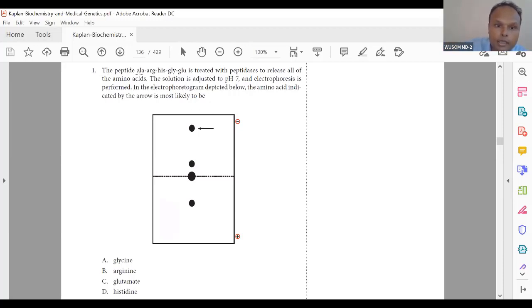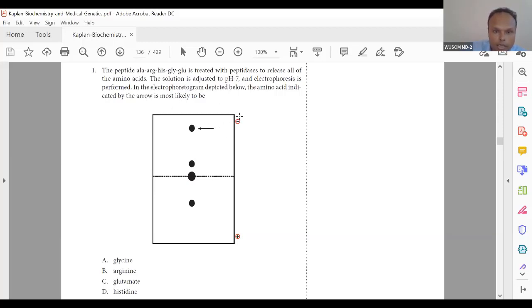A peptide is this: alanine, arginine, histidine, glycine, and glutamine, treated with peptidases to release all amino acids. The solution is adjusted at this pH, meaning neutral pH. The electrophoresis is performed. In the electrophoretogram depicted below, the amino acid indicated by the arrow is most likely to be which amino acid?